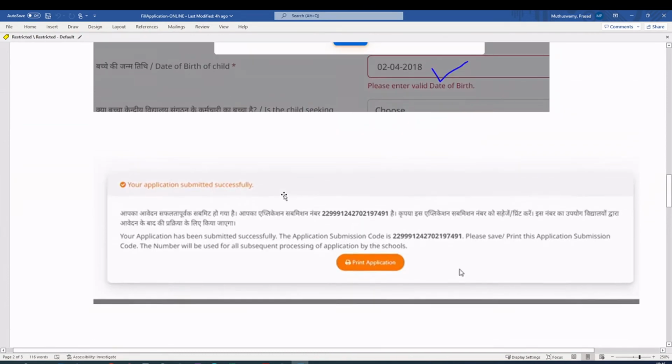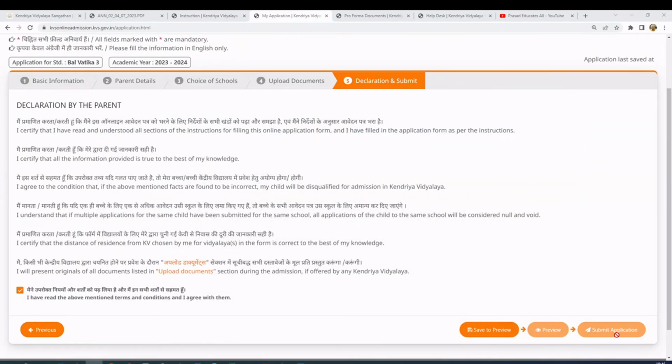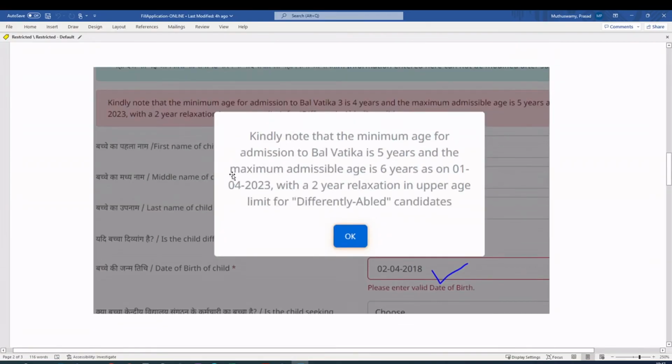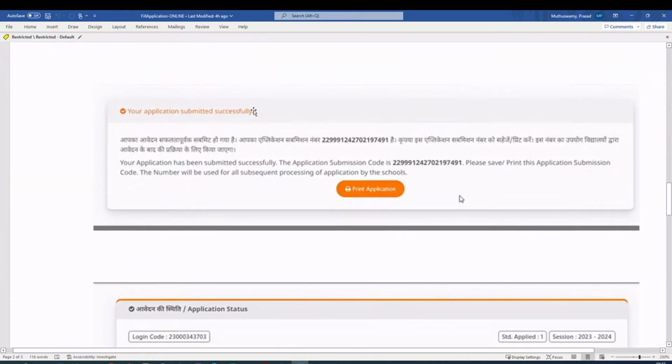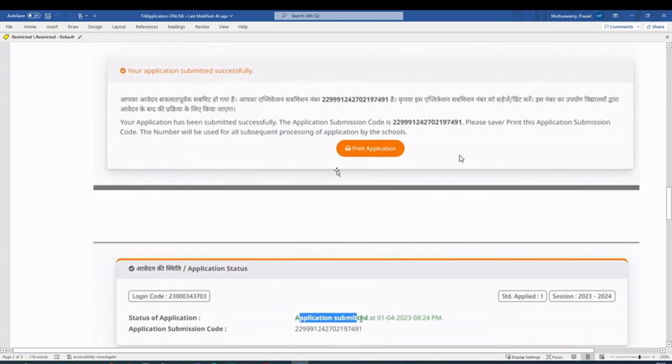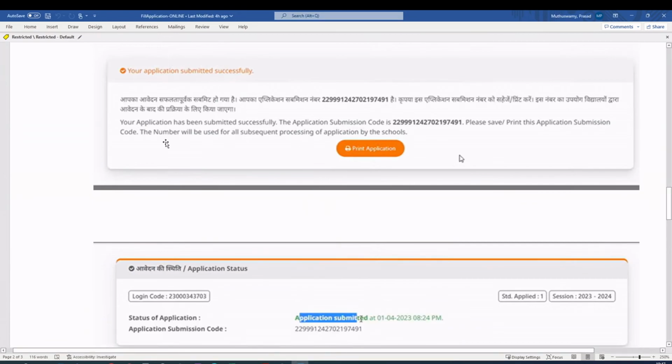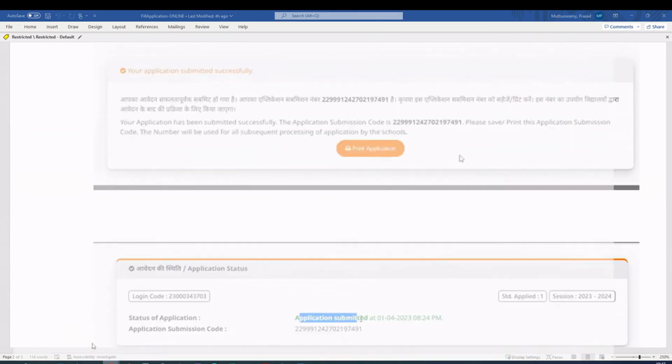Once it is submitted, you get all this confirmation. Once you hit the submit button, you get an OTP prompt. It will ask for confirmation, so you have to submit the OTP that you receive. Once the OTP is entered, you get the message that your application has been submitted successfully with the application submission code. Keep this application code with you in case you need it for future reference.